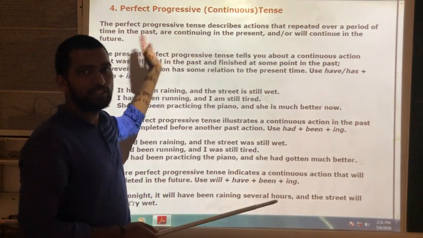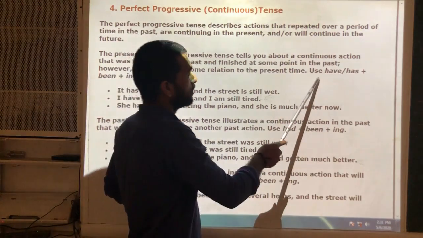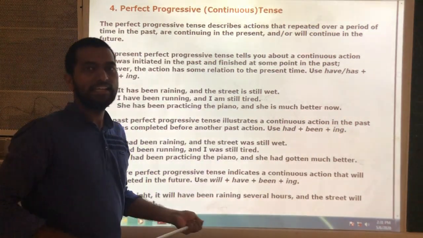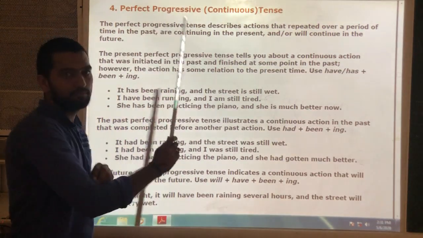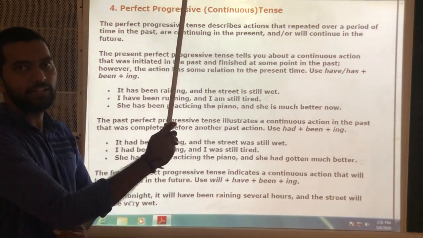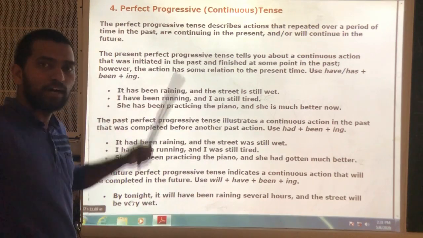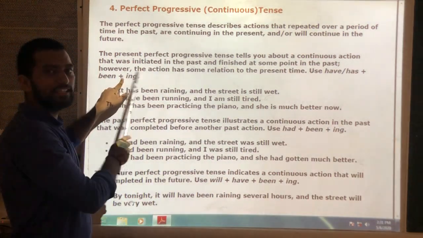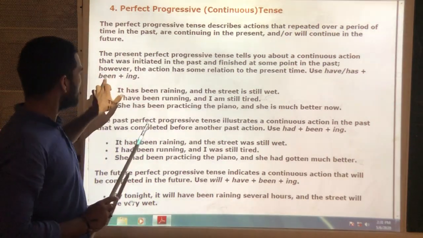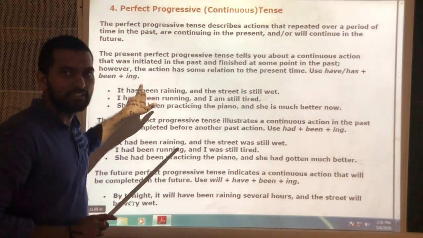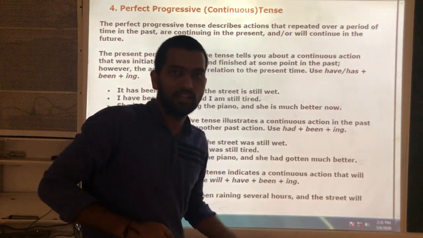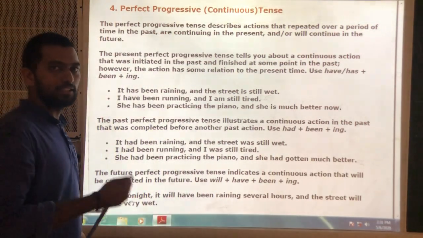What is the structure of this present perfect continuous tense? Has or have plus, remember, in each and every perfect continuous tense, whether it may be present, past or future, being plus main verb ing should come. Okay, be and main verb ing. It means present participle like running, cooking, learning, teaching, whatever like this.